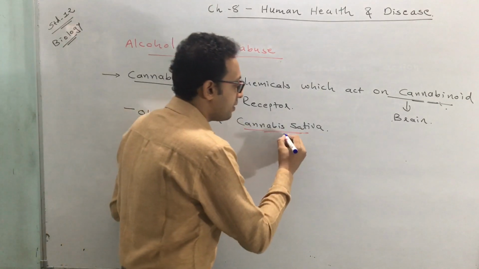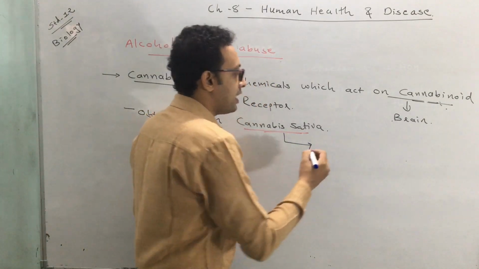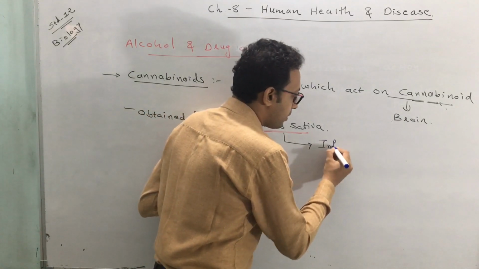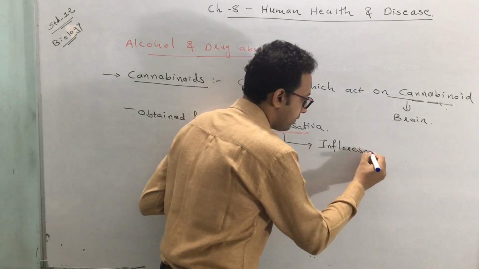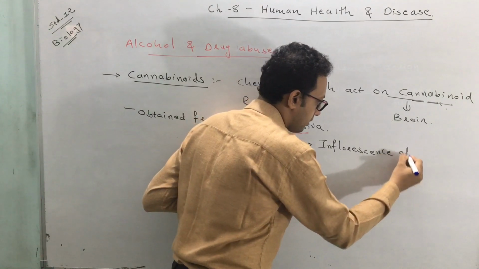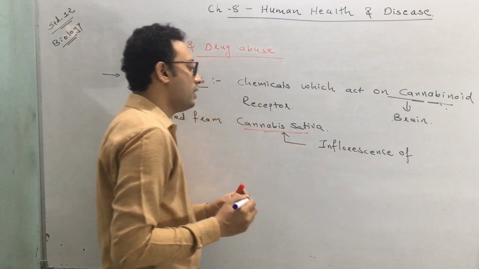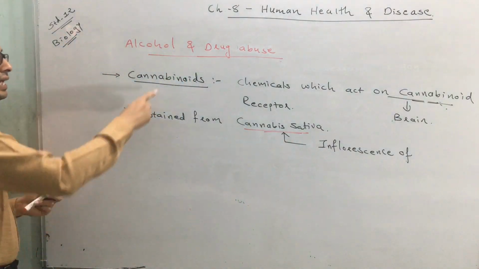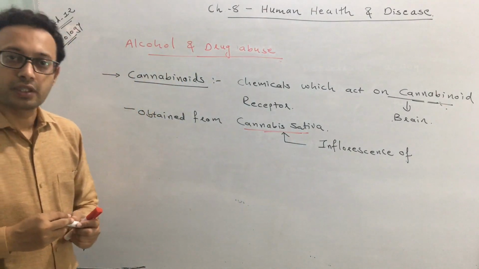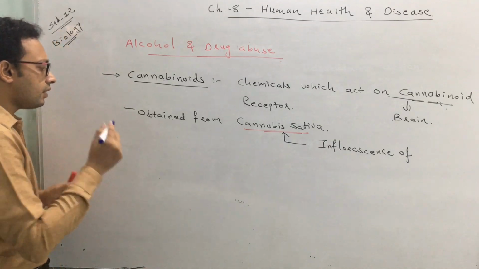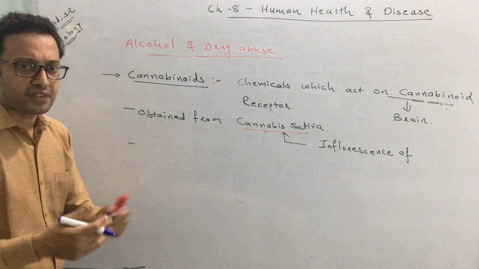From which part of the plant are they obtained? They are obtained from the inflorescence of cannabis sativa. In cannabinoids, we use different parts.